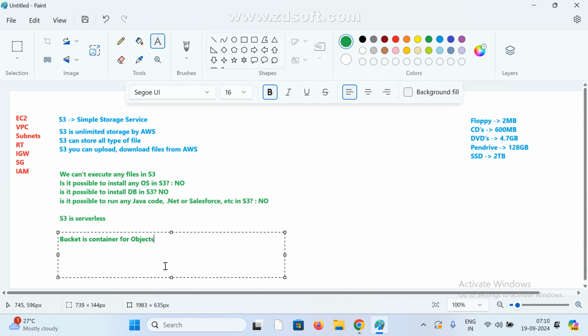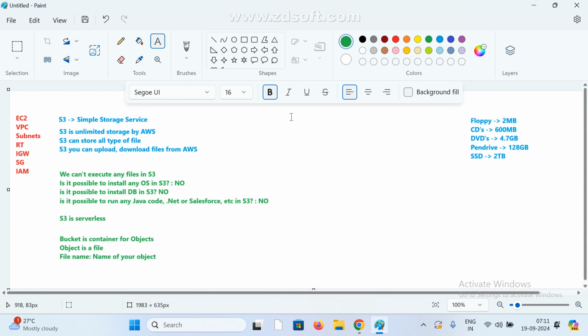And here an object is nothing but a file. This is the terminology: an object is a file, so we can store any type of file. The file name is nothing but the name of your object or file.